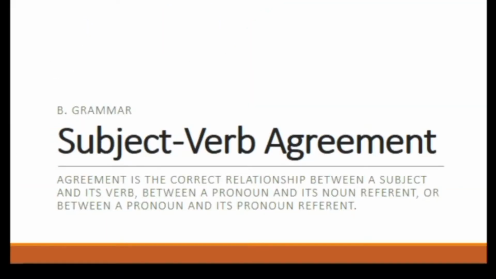Subject-verb agreement. Agreement is the correct relationship between a subject and its verb, between a pronoun and its noun referent, or between a pronoun and its pronoun referent. In short, subject and verb must agree with one another in number. So let's discuss the rules.